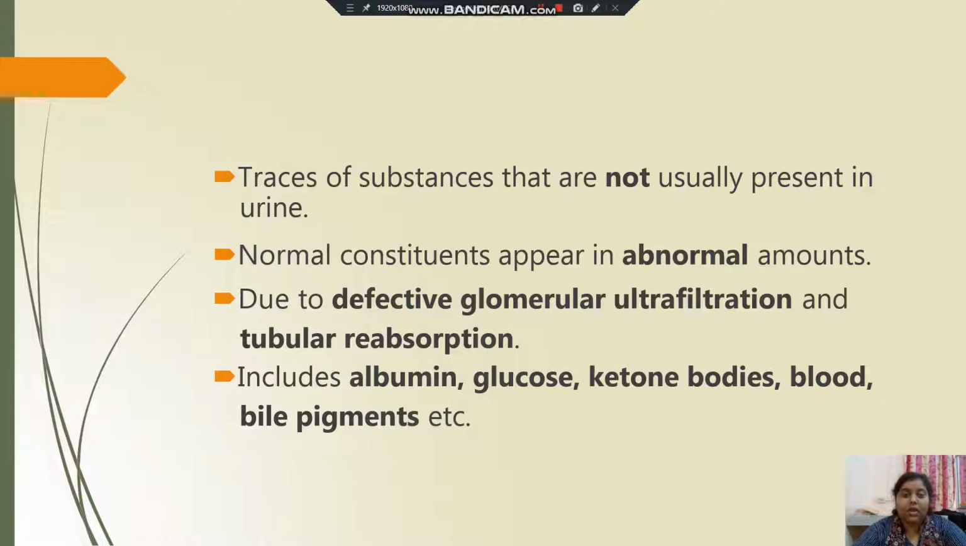And traces of substances that are not usually present in urine. Normal constituents appear in abnormal amounts due to defective glomerular ultrafiltration and tubular reabsorption. It includes albumin, glucose, ketone bodies, blood, bile pigments, etc.